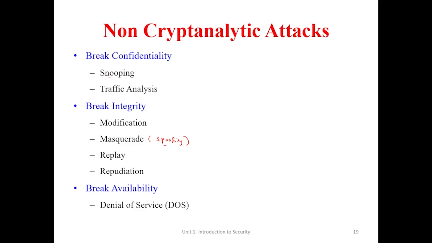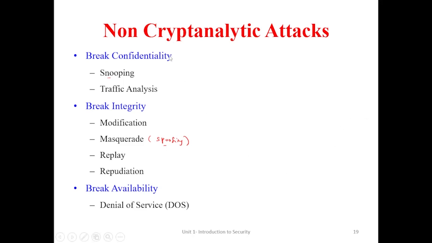Availability means that proper resources can be utilized by an authorized user at the required time. Whenever the authorized user needs a resource, he is able to access the system by entering his password or a PIN number. That is availability. Breaking availability means there is a possibility of an attack on availability.